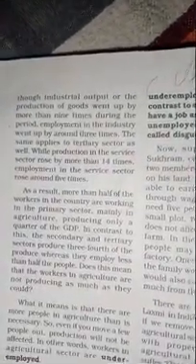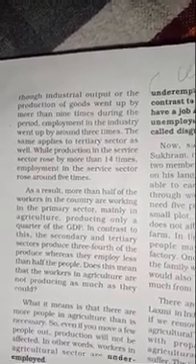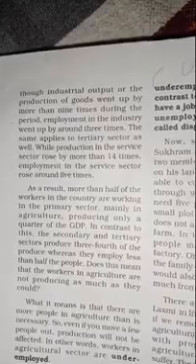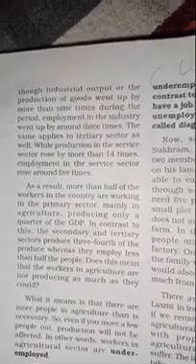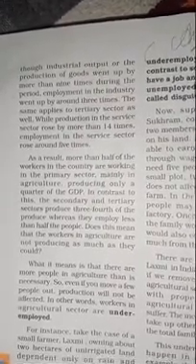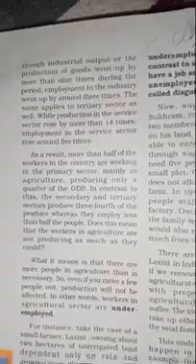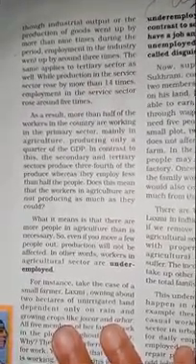Even though industrial output, or the production of goods, went up by more than 9 times during the period, employment in industry went up by around 3 times. The same applied to the tertiary sector as well. While production in the services sector rose by more than 14 times, employment in the service sector rose around 5 times.